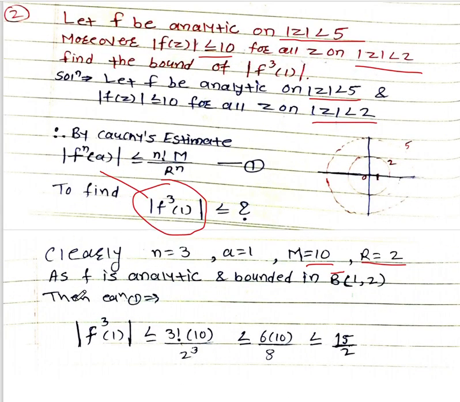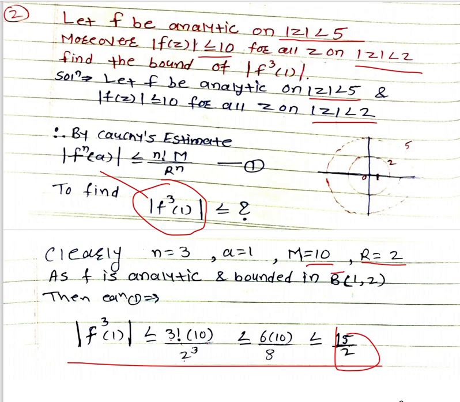Equation number 1: mod f'''(1) less than or equal to 3 factorial into 10 divided by 2 raised to power 3. Here n is 3, M is 10, capital R is 2. Calculating these values, you will get the modulus of f'''(1) is 15 divided by 2. So f'''(1) is less than or equal to 15 by 2.